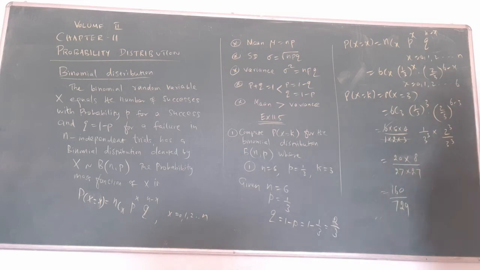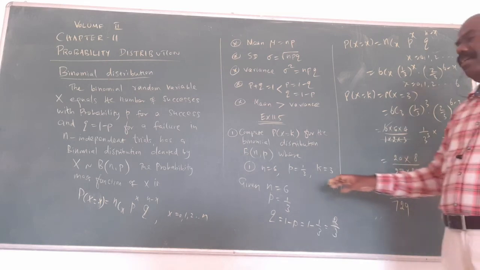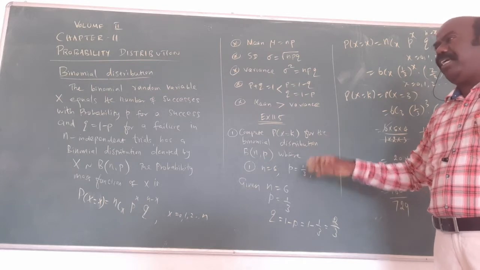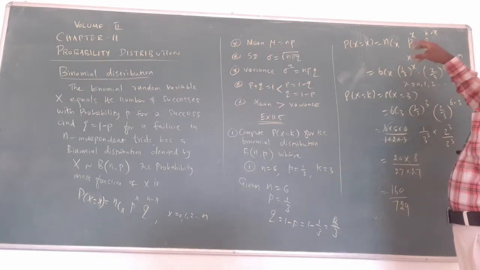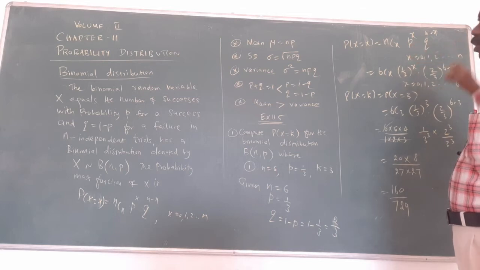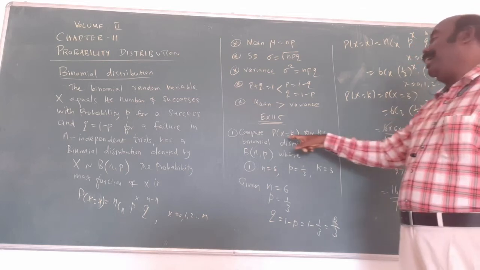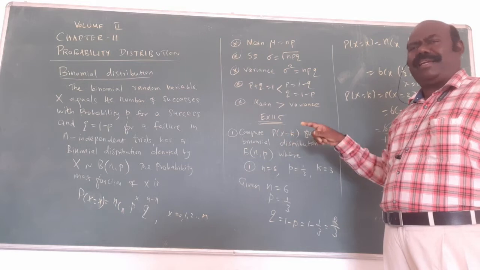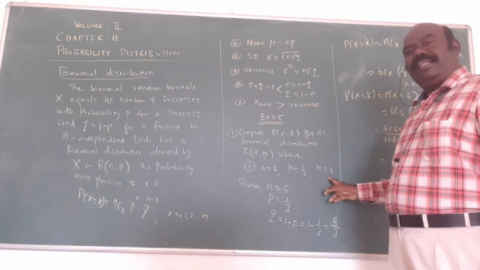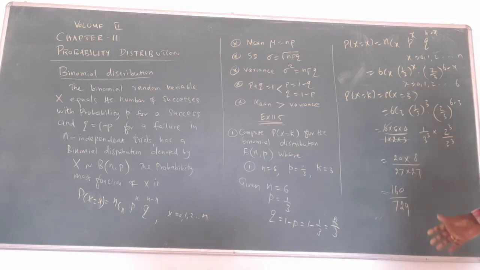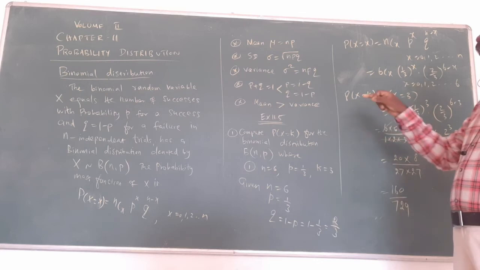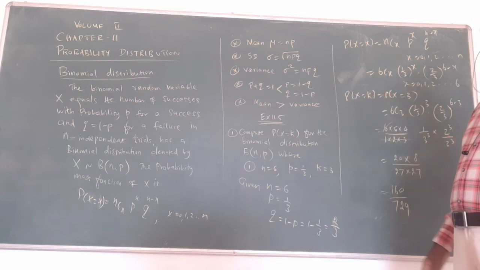In this type of problem, what is n, what is p, what is q? Write the formula clearly. Substitute the values for n, p, q. Then what is being asked? P of X equal to k is asked. k is already given as 3. Replace x by 3. That's all. This is simplification only. Anyway, the maximum marks come from this area only. That's why I want to complete the 11.5 exercise.